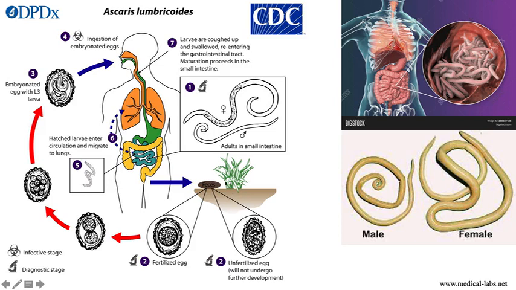So these unfertilized eggs will leave the body through the feces, okay.